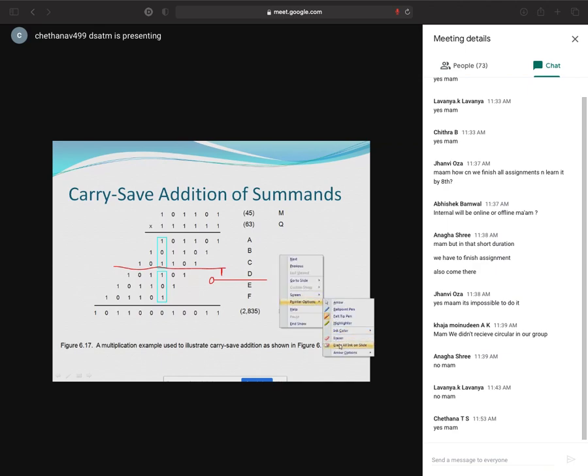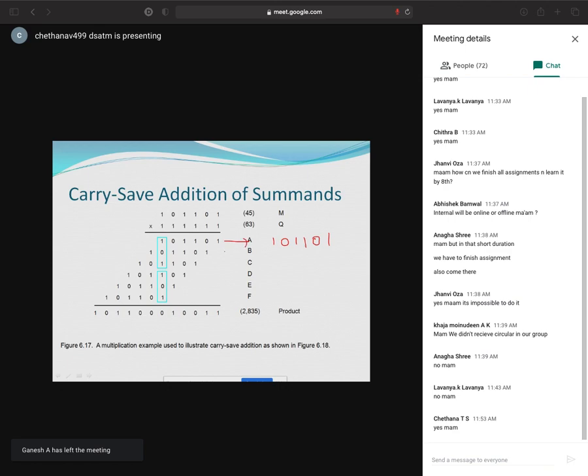I'll write it somewhere else. The same value I'm writing here: 1 1 0 1. This one is 1 0 1 1 0 1. Again 1 0 1 1 0 1. See how to do the carry save addition. Normal addition is different. Now I'm doing carry save addition.